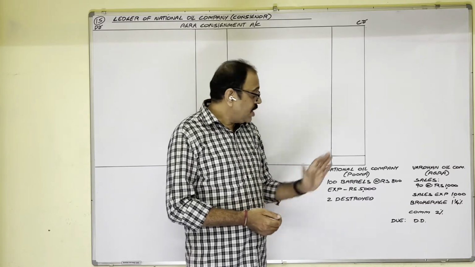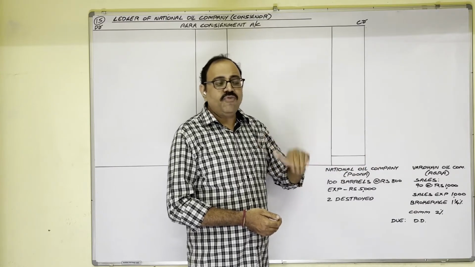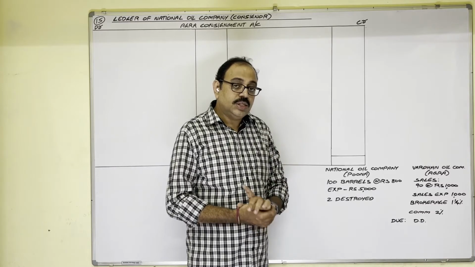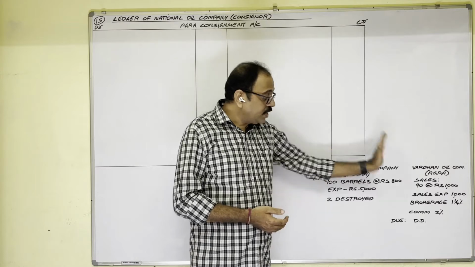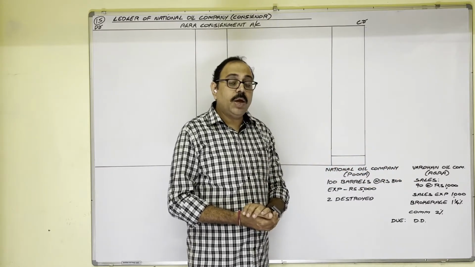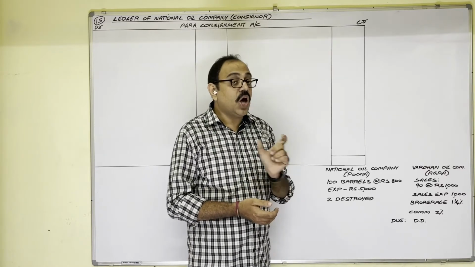For example, consignor is sending coal or cement. While loading and unloading, some coal powder may be lost. Similarly, consignor is sending oil. While transportation or while storing that oil, some quantity may be lost due to evaporation. This type of loss is known as normal loss.